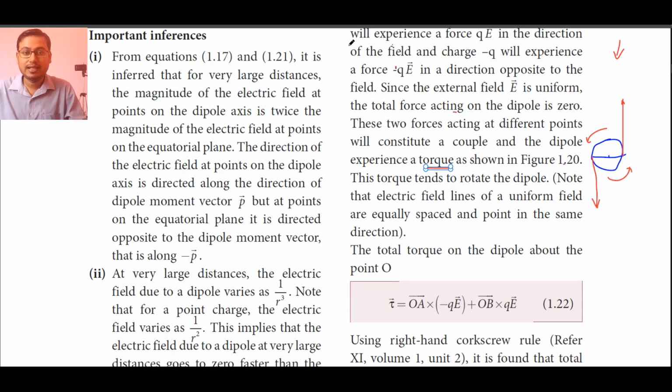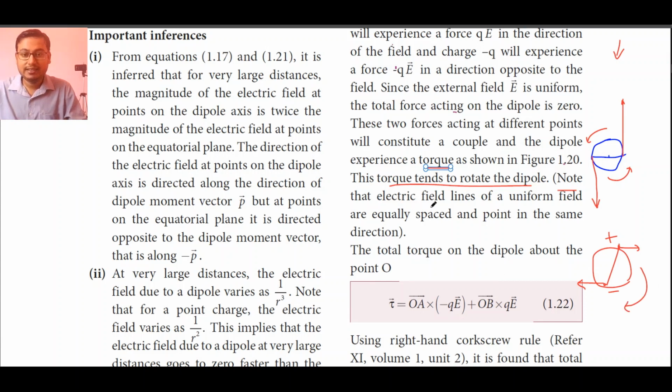We have seen in our previous slide that a positive charge gets a force in the right hand side direction, and a negative charge is acted on towards the left hand side direction. Because of that, a torque is introduced here and it makes the dipole rotate in the clockwise direction.